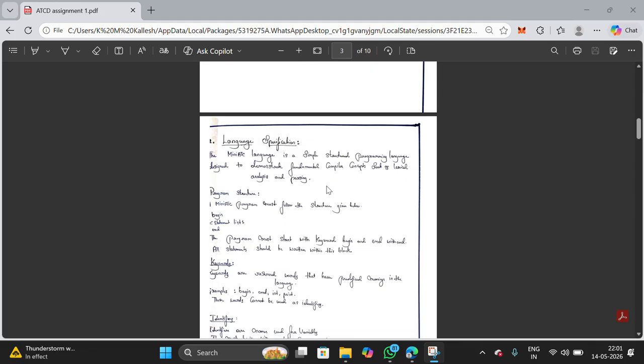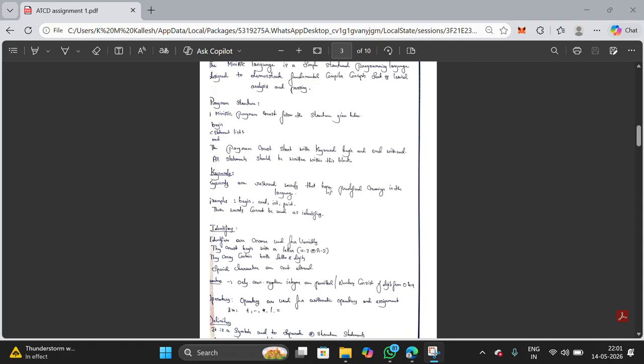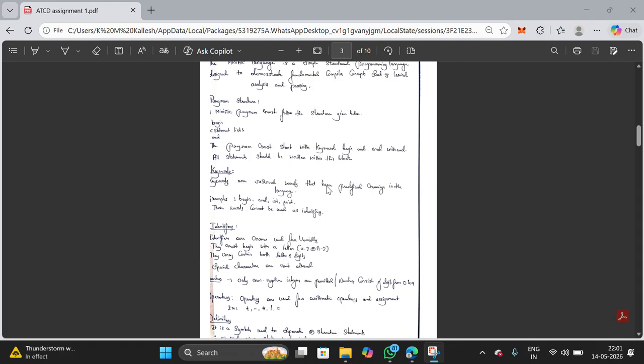Language specification. Mini ATC is a simple structured programming language designed to demonstrate compiler concepts such as lexical analysis and parsing. Program rules. Program begins with begin. Program ends with end. Keywords are begin, end, int, and print. Identifiers begin with letters. Numbers contain digits from 0 to 9. Operators include plus, minus, multiplication, division, and assignment symbol. Delimiters include semicolon and brackets.